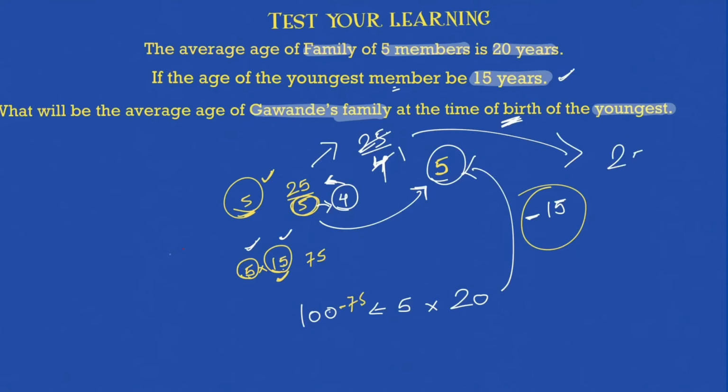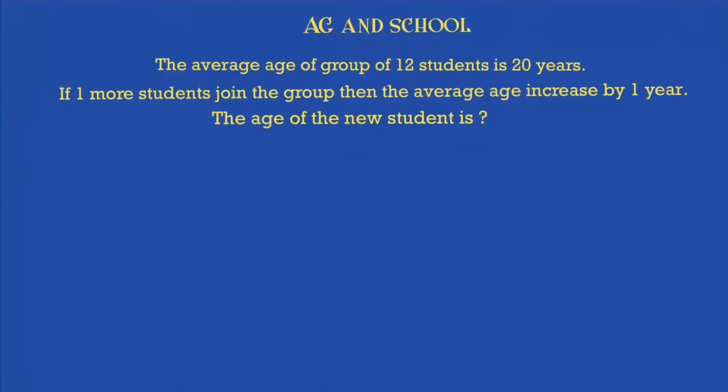So let's check this out. 25 divided by 4, 4 sixes are 24, 1 by 4, 6.25 will be your answer to this question. So be cautious in such kinds of questions. Everything was the same, it was just that you have to visualize that since he is just born, the total number of members will be 4, and the sum of age of all the 4 members, A plus B plus C plus D, say, will be equal to 25. Sum of age of all the 4 members is 25, so what is the age per member? 6.25. And that's how you find the average. Let's solve a few more problems on averages with respect to the life of AG.